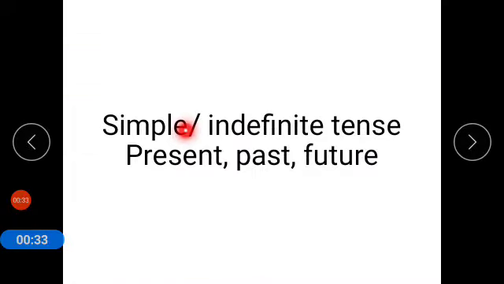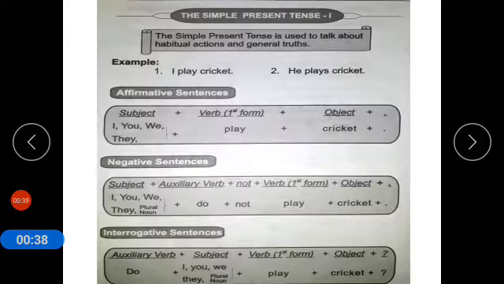First of all, coming to simple or indefinite tenses of present, past and future, one by one. First of all, we will discuss simple present tense. The simple present tense is used to talk about habitual actions and general truths.